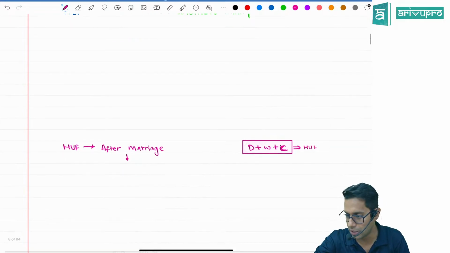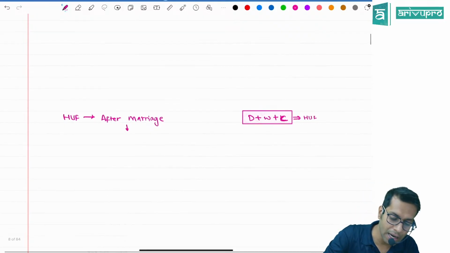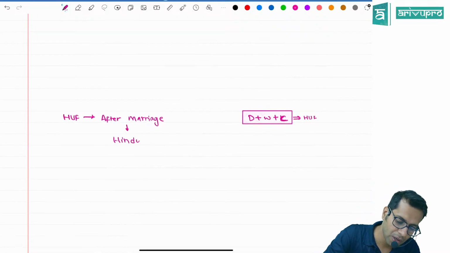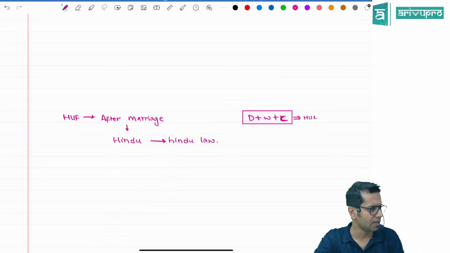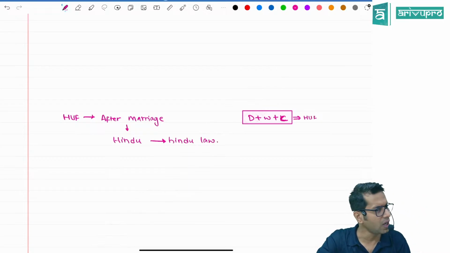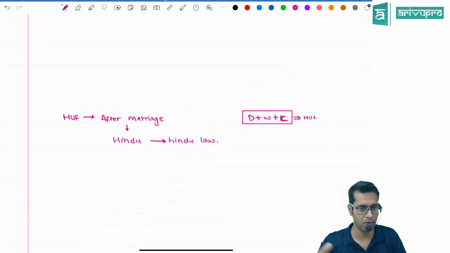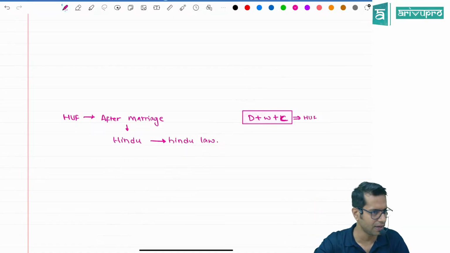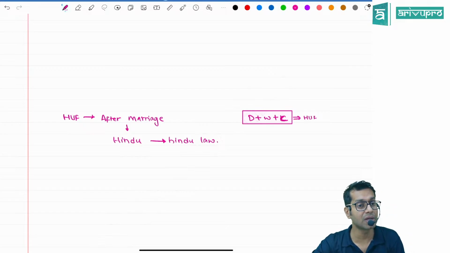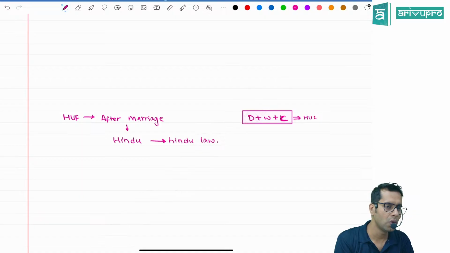Sir, how does it work, sir? Who can do it, sir? Only Hindus can do it, for whomever Hindu law is applicable. There is something called Hindu law. Have you studied about Hindu law, Muslim law, etc.? Law means LLB law. If you are a law graduate, they teach something like Hindu law, Muslim law, etc. These are different types of laws. So if you are a person for whom Hindu law is applicable, then you can form your own HUF.